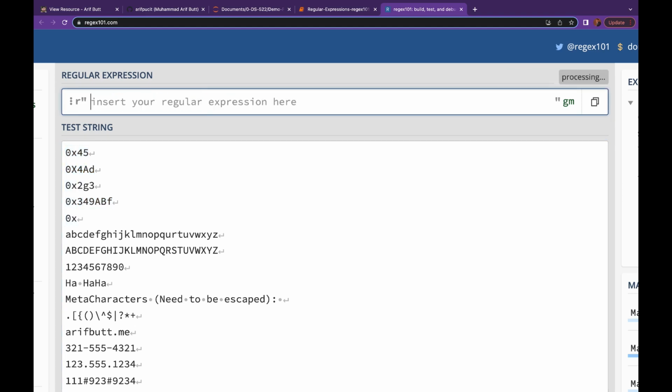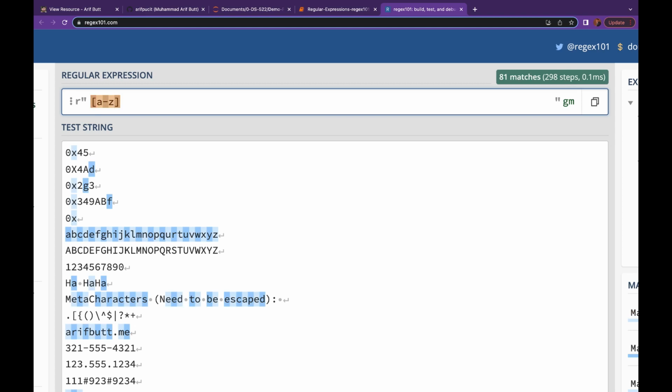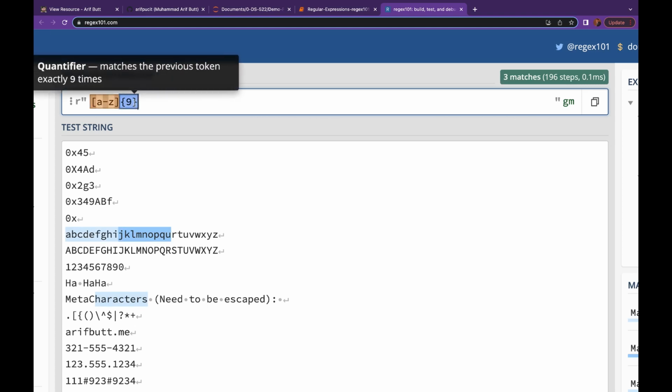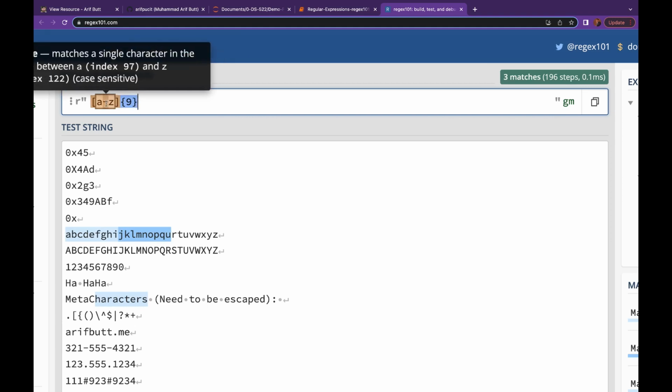Let me say that it's a to z, lowercase. All the lowercase alphabets have been selected, and let me say this over here. So what this is saying, this is a quantifier which says that these previous characters or expressions can repeat exactly 9 times.